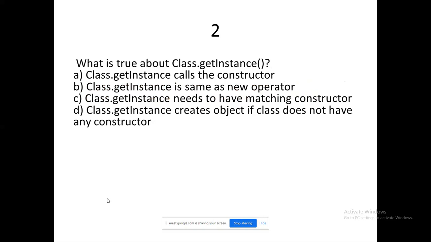Next question: what is true about Class.getInstance? You have four options to work with.